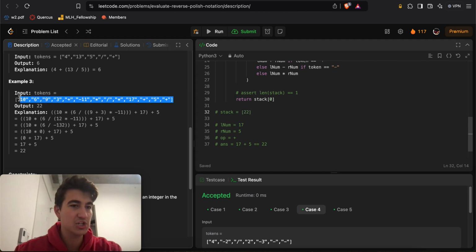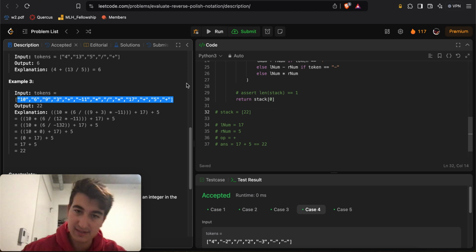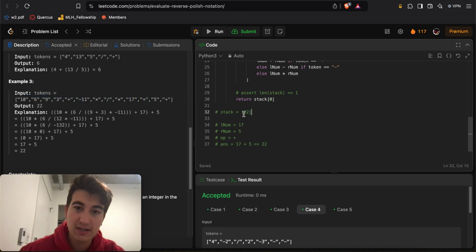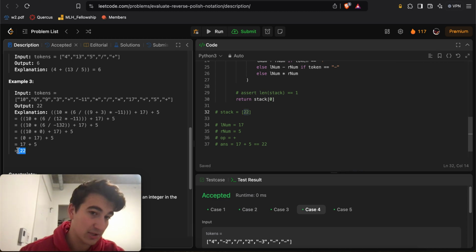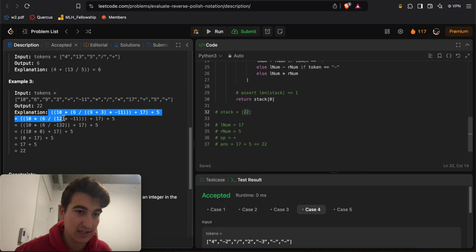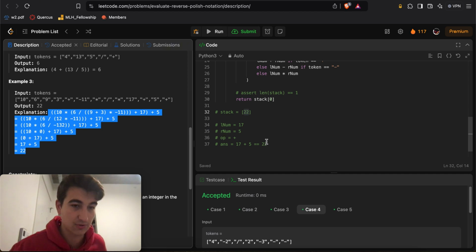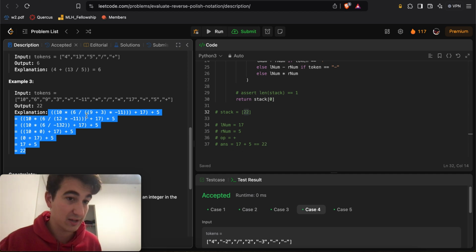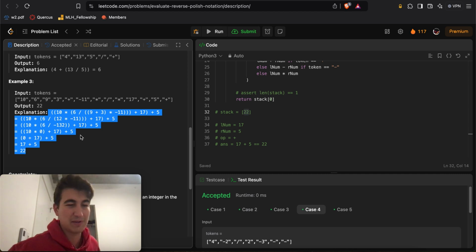Now here we have reached the end. We have traversed through every single token, so the stack should now have one element, which is our result. In this case, we do see the stack has only one element, and our result is whatever's inside, 22, which is exactly the answer that we expected, right? And if you follow along with this little demo over here, you'll realize that it's essentially the exact same steps. This is just how reverse Polish notation works, which happens to be very convenient when you use a stack data structure.